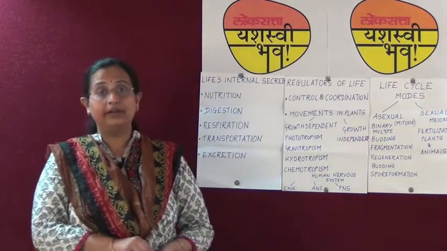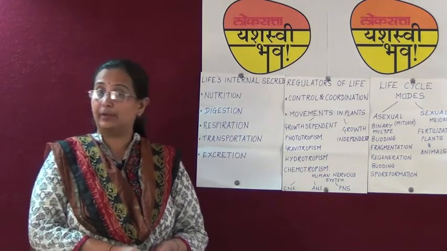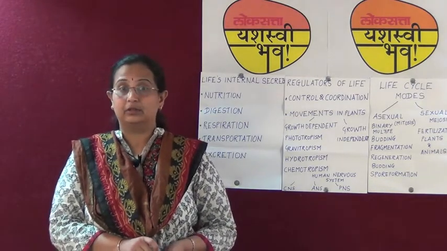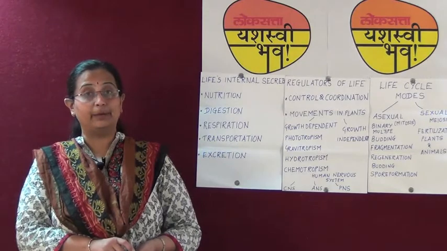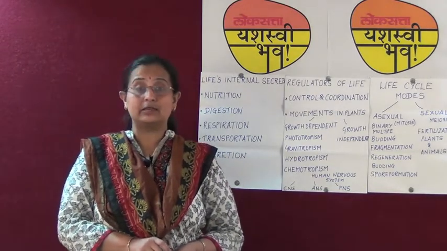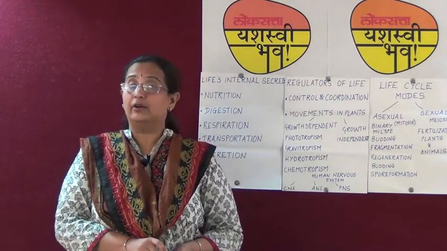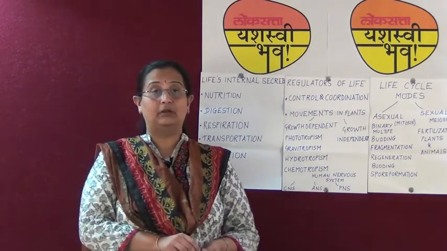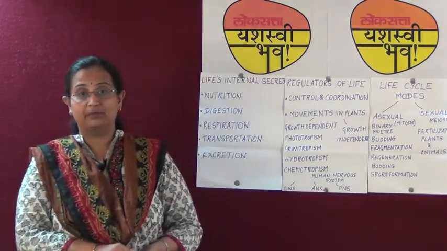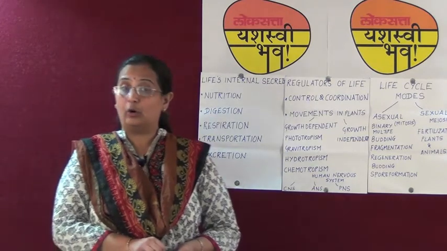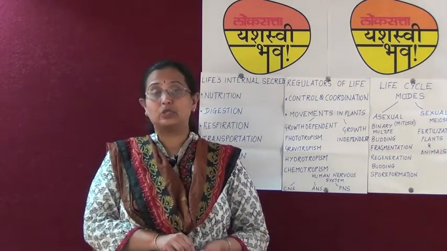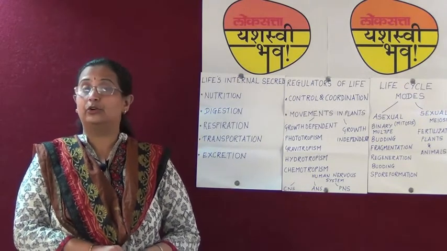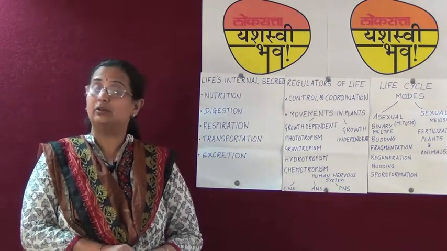We have also studied about the areas of the brain, that is the forebrain, midbrain and the hindbrain. The forebrain, which consists of the cerebrum, deals with intelligence, memory, logical thinking, reasoning, etc. The cerebellum is responsible for the balance of the body, and the medulla oblongata deals with the involuntary activities like digestion, control of the heartbeat, respiration, etc.